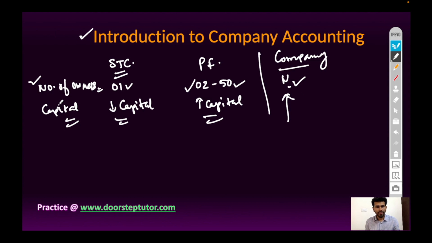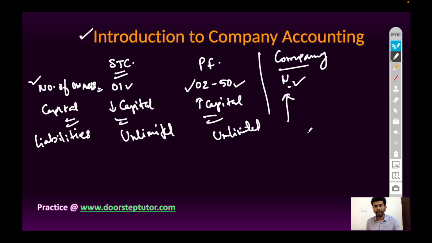Even the liability of owners in case of sole trading concern is unlimited. In case of partnership business, the partners' liability is also unlimited. But in case of company, the liability of the owners is limited.